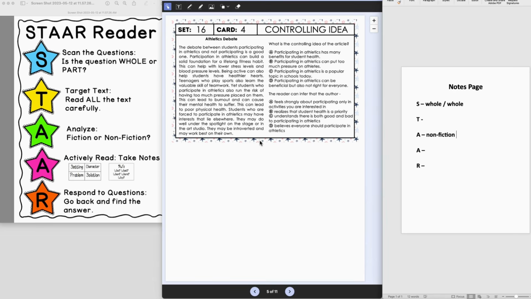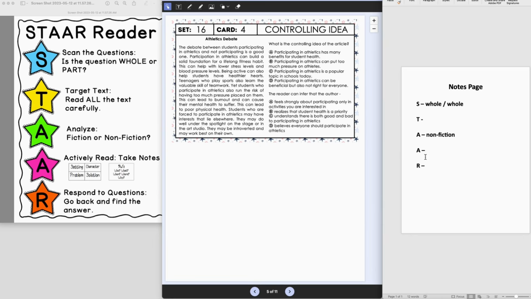Yet students who participate in athletics can also run the risk of having too much pressure placed on them. This can lead to burnout and can cause their mental health to suffer. This can lead to poor physical health. Students who are forced to participate in athletics may have interests that lie elsewhere. They may do well under the spotlight, on the stage, or in the art studio. They may be introverted and may work best on their own.